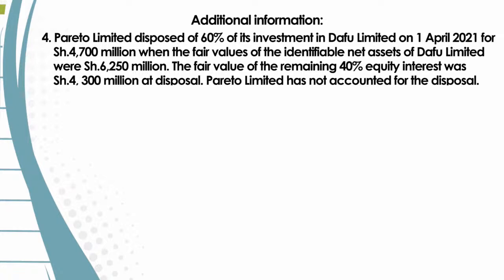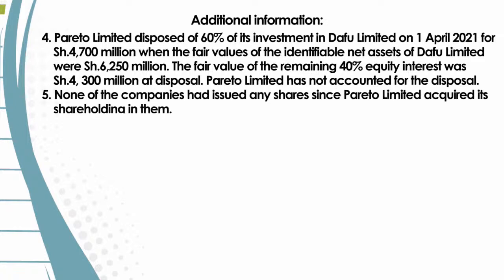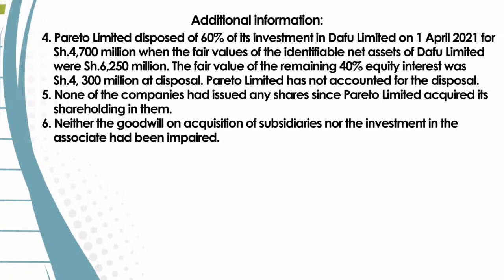The fair value of the remaining 40% equity interest was 4,300 million at disposal. Pareto Limited has not accounted for the disposal. And number five, you're told none of the companies had issued any shares since Pareto Limited acquired its shareholding in them.